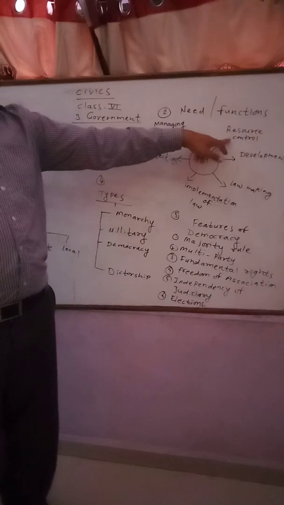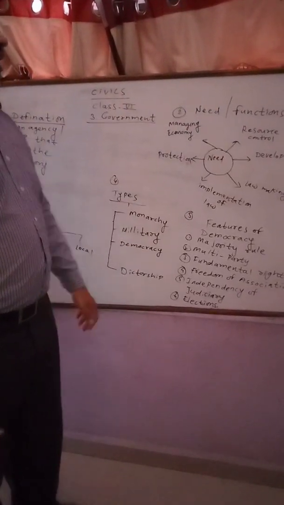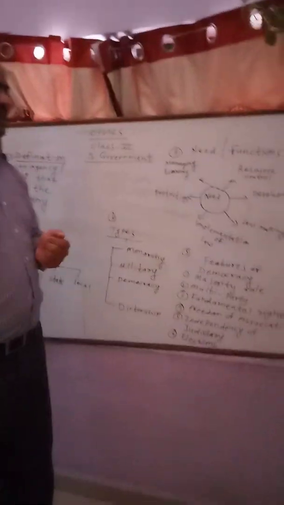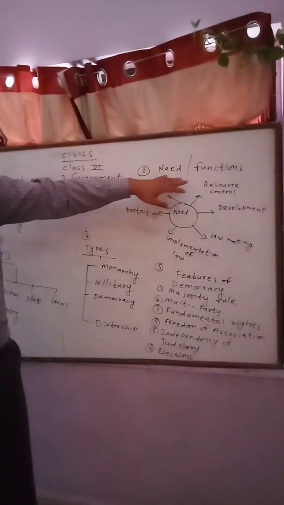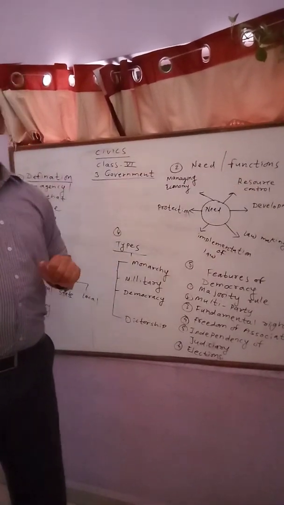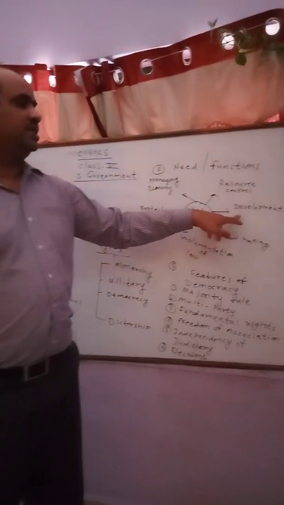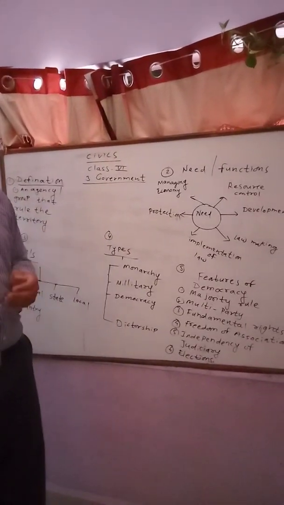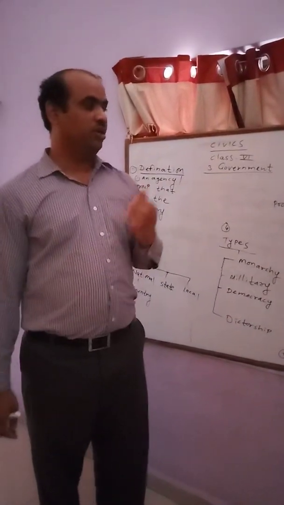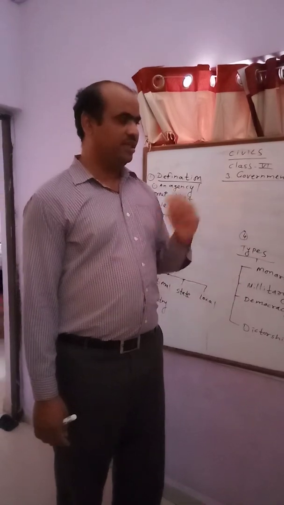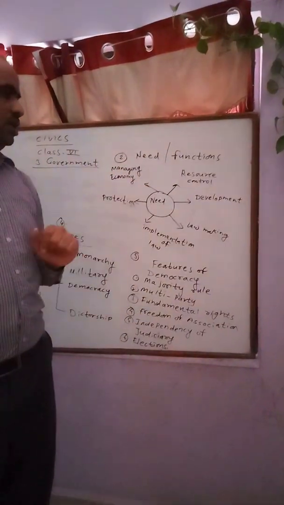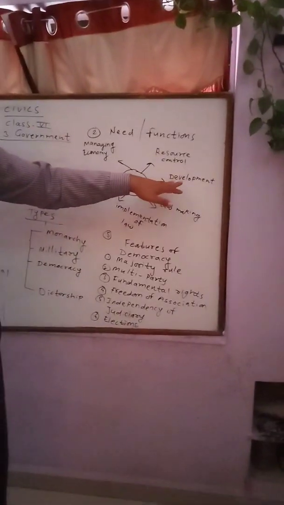The first point is resource control. In resource control, you know that there are two types of resources. One is natural resources and the other is man-made resources. So the government of that particular country takes control of resources under it. Then the second point is development. In development, there are many perspectives, like economic development, then educational development, then we have social development. There are different types of development that the government has to take care of. It is a need of the government. Then we require the government for this purpose.